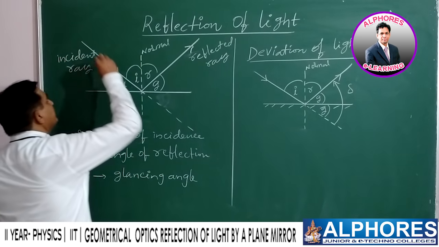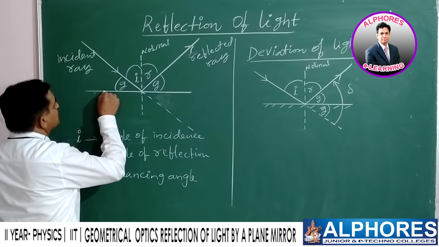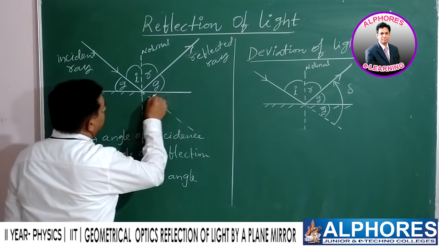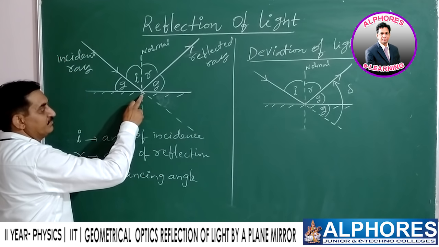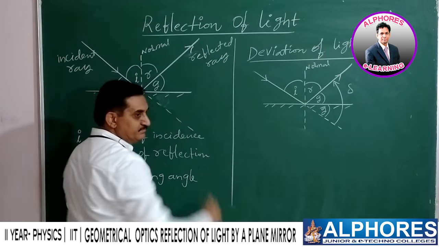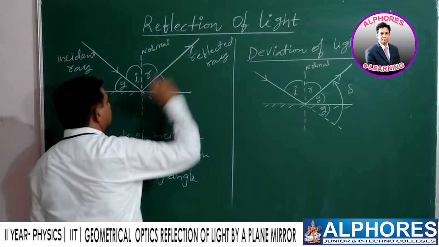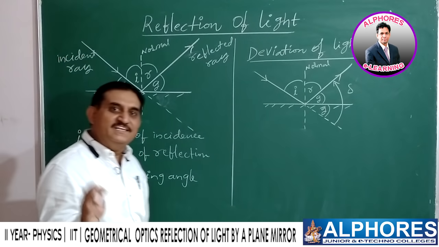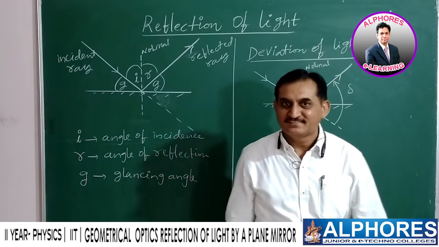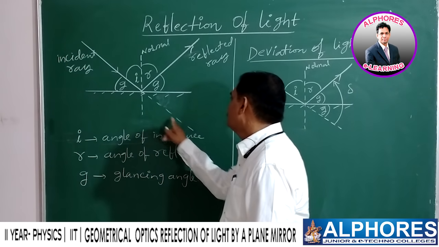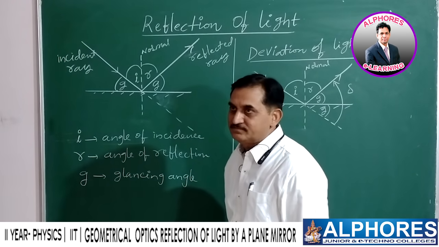Now, a ray of light is incident on the plane surface. This is the incident ray. It undergoes reflection. According to rectilinear propagation of light, the light must pass along a straight path.